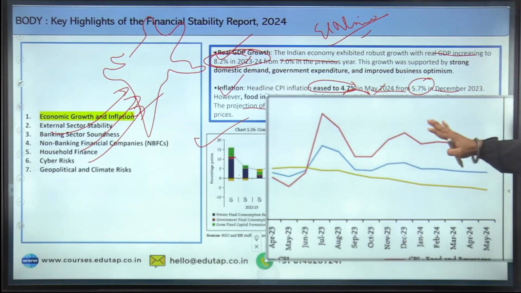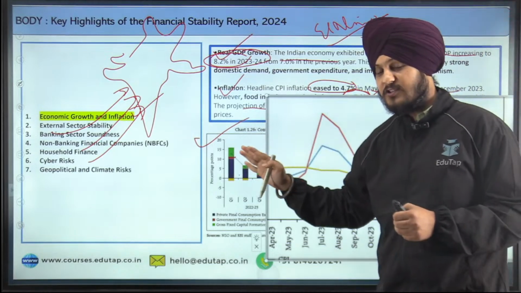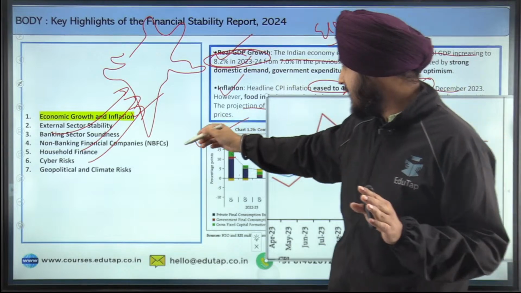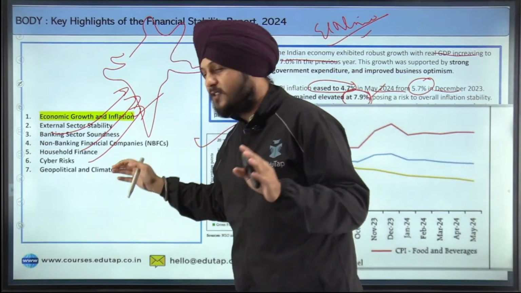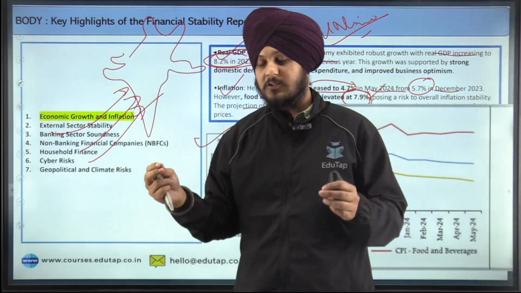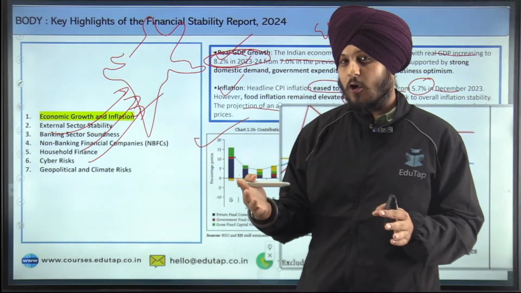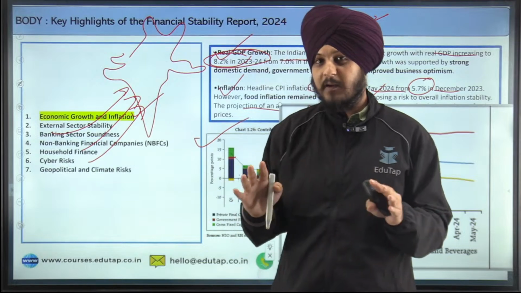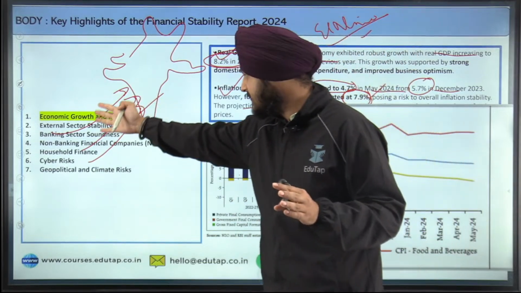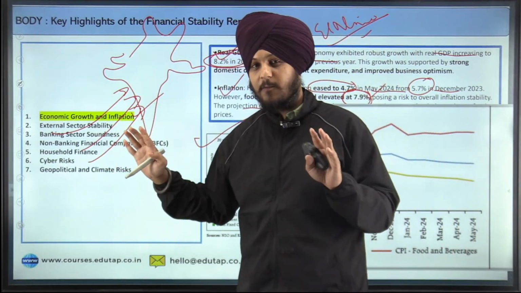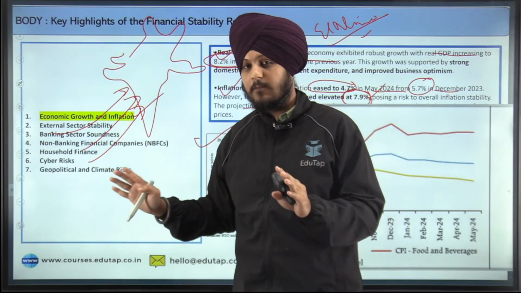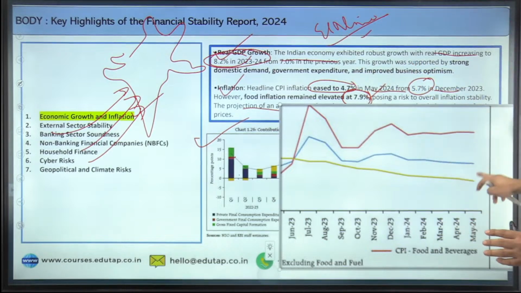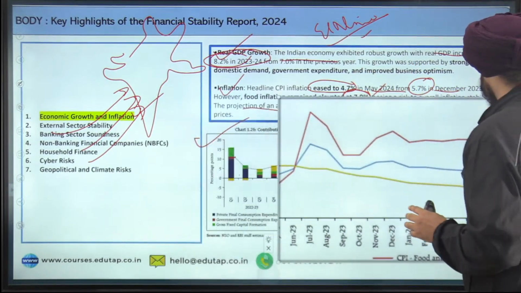you can see that it is very much elevated as compared to the headline inflation. This is something that has been analyzed as a part of the financial stability report, and I hope it is clear to you. There are other points also mentioned in the report, but they are very much minor in nature, and some points talk about the global economy, but I wanted to have a good discussion with respect to the Indian economy. That's why I have selected these points, and you can use them if a question comes with respect to this part. Fine, I hope it is clear to you. Now let us move on to the next part.